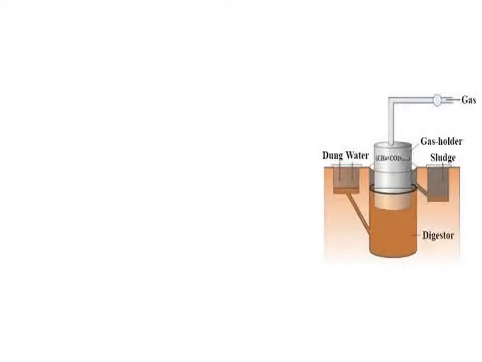Biogas can be produced by constructing a biogas plant. A biogas plant is used to produce biogas by using cow dung as a raw material. For constructing a biogas plant, they will look into the availability of raw material.